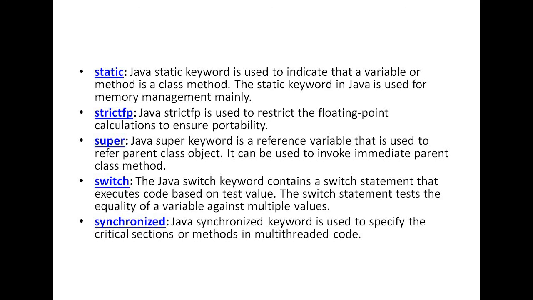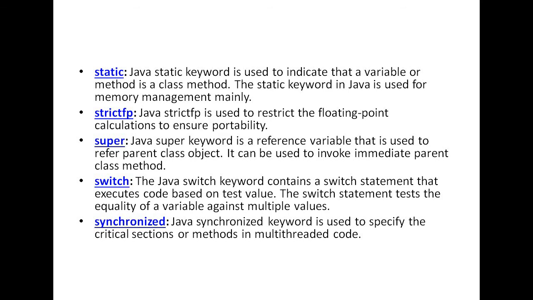Then the next is strictfp. strictfp means strictly floating point. I use the strictfp keyword to restrict the floating point calculation. Then the super keyword is used mainly in case of inheritance. It is generally used to refer to the superclass variables, superclass methods, superclass constructors. So super is generally used mainly in case of inheritance.